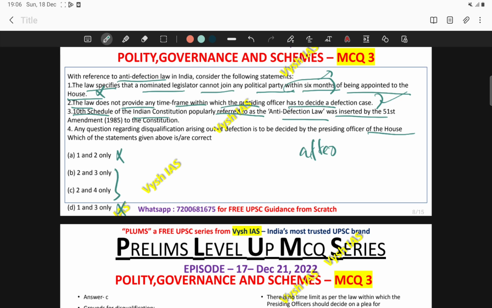Okay, so in this case, one is correct. 10th schedule, it is correct. 10th schedule is talking about anti-defection law only, but with regard to the number of amendment, it is wrong. It is not the 51st, it is the 52nd amendment which inserted anti-defection law. So this is also an incorrect statement due to this single amendment number. So you can eliminate 3. So this is also eliminated. So the answer comes out to be C, 2 and 4 only.